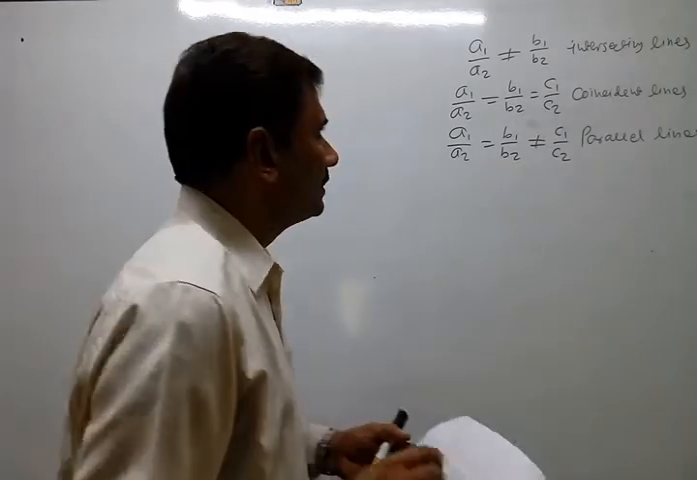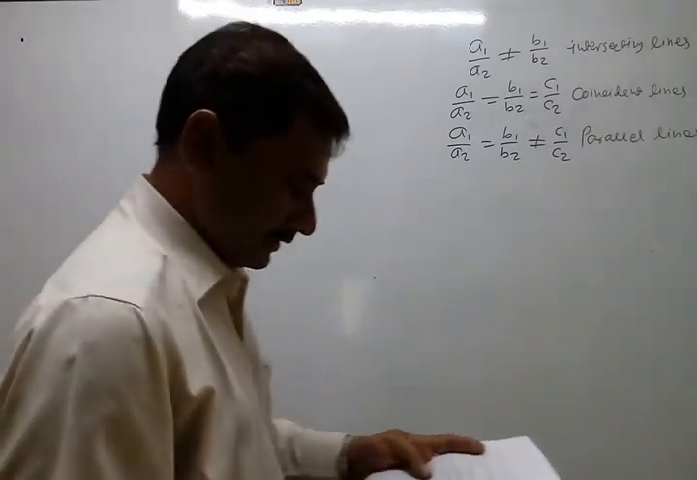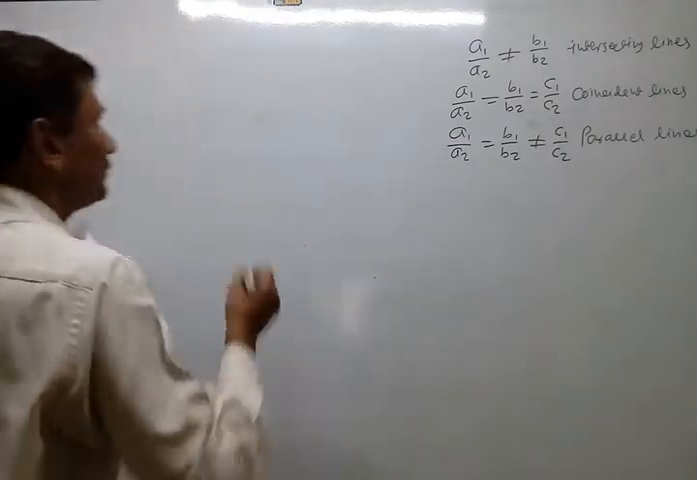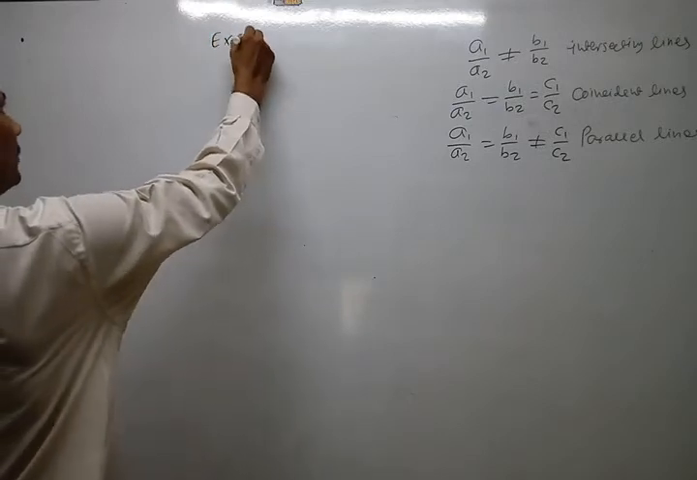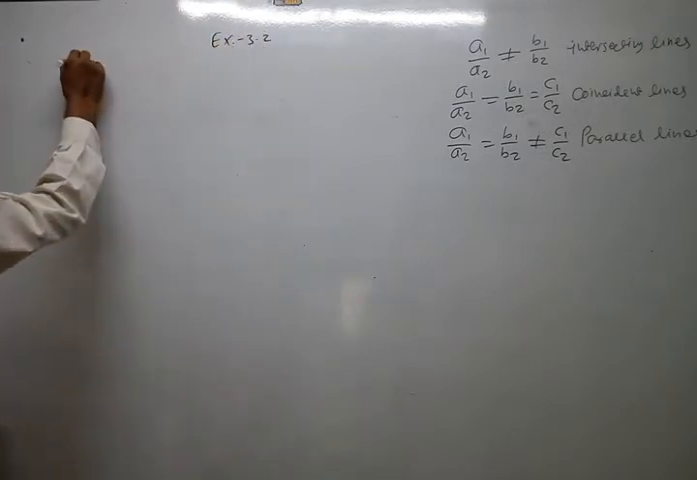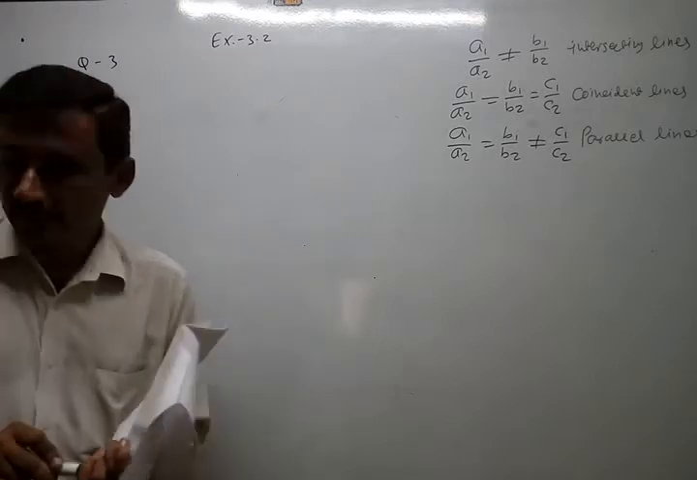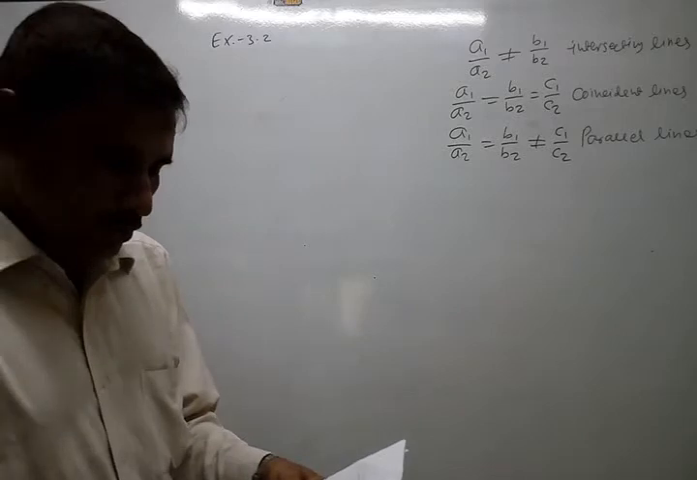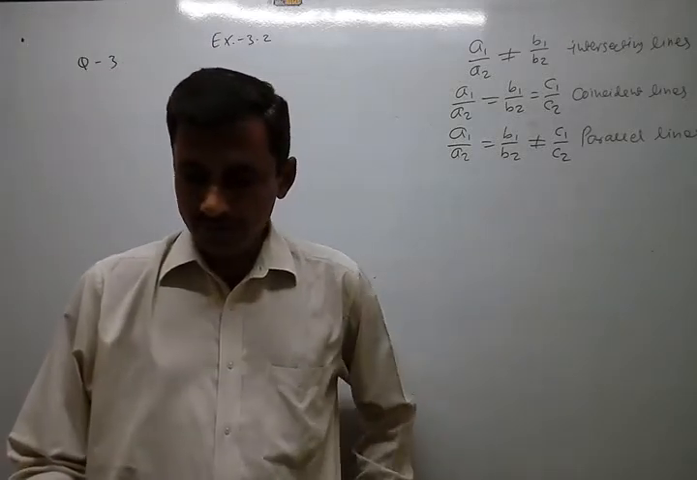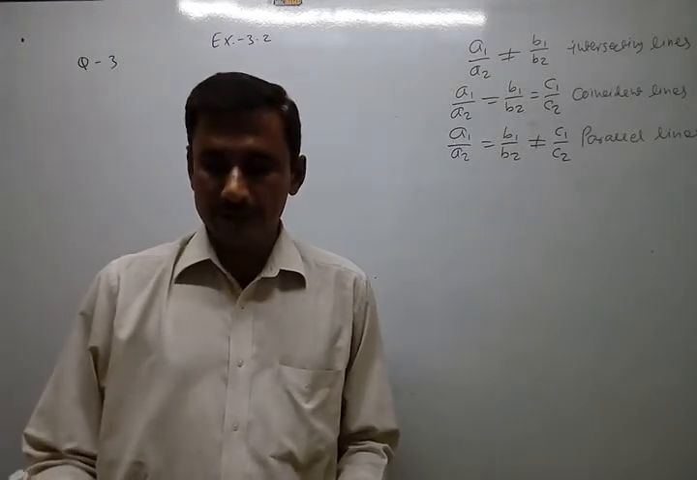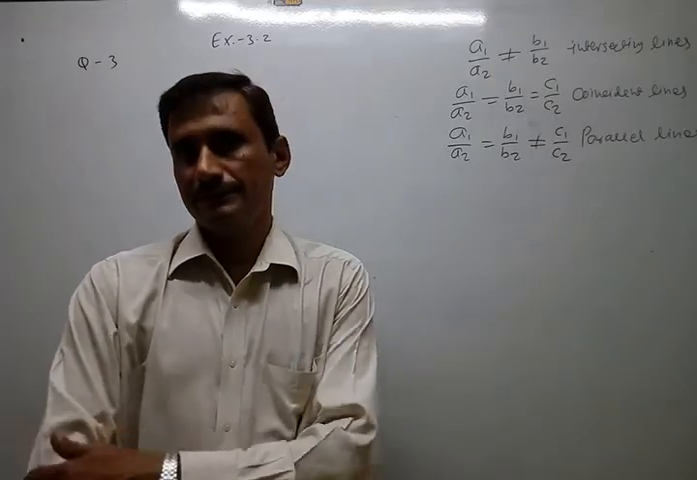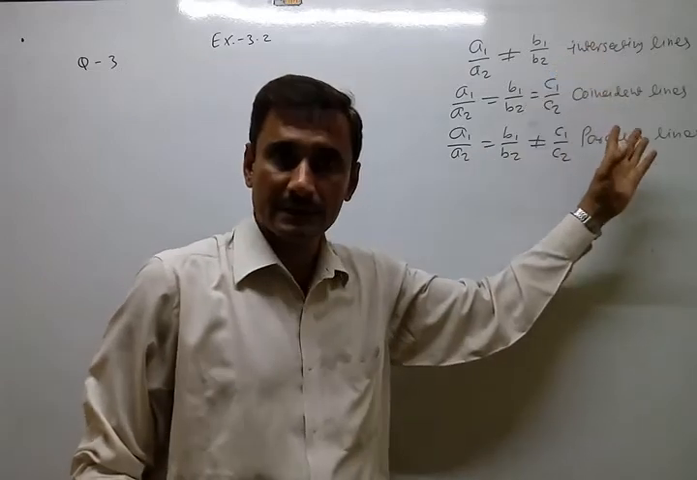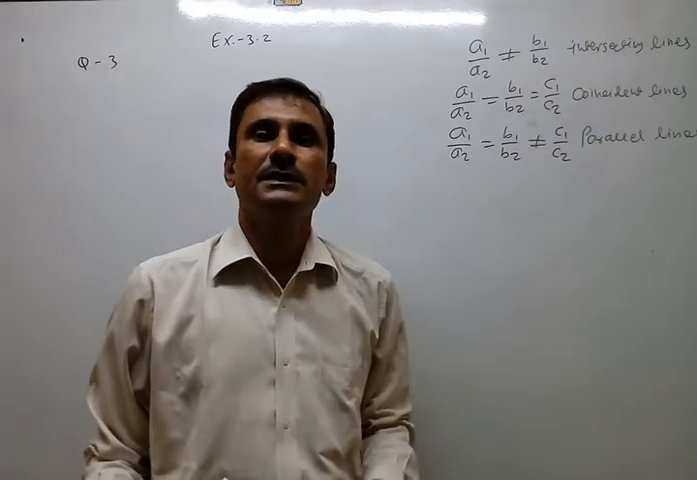Okay. Now, a few new words are given in question number 3. Look at question number 3 of Exercise 3.2. Look at what is given. Using the three ratios, find whether the following pairs of linear equations are consistent or inconsistent. According to this condition, we have to give the answer not in the earlier words, but as consistent or inconsistent.